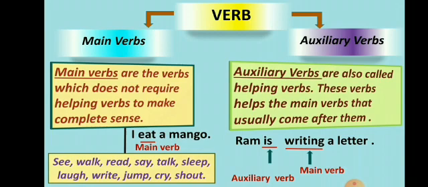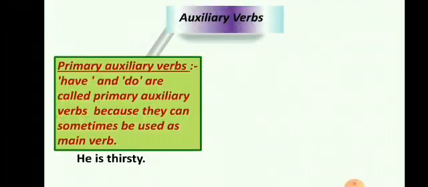Now come to the primary auxiliary verbs. They can sometimes be used as main verbs, where a main verb is not there. He is thirsty. So here we are using is as a main verb because no main verb is there. So these are primary auxiliary verbs.